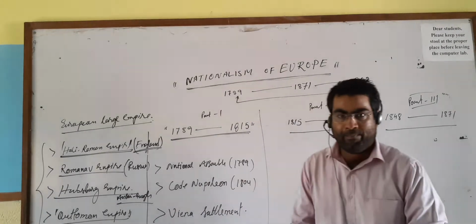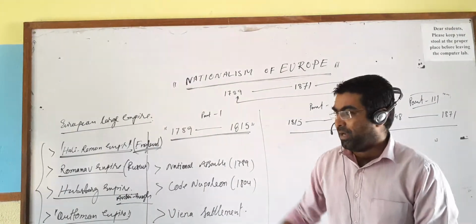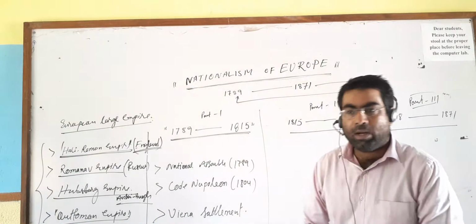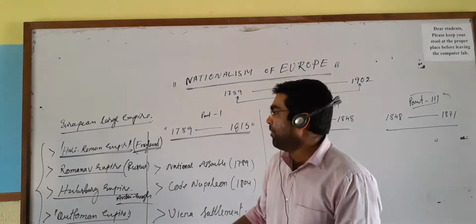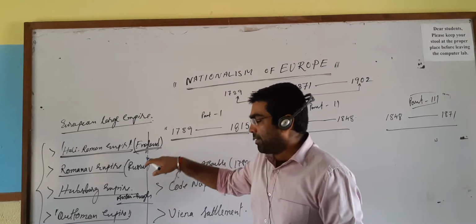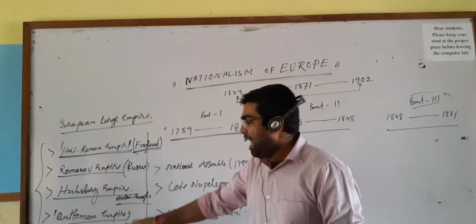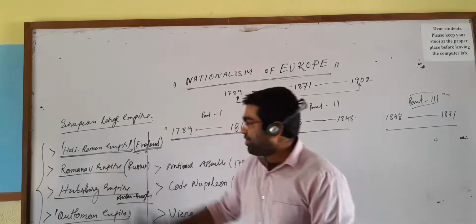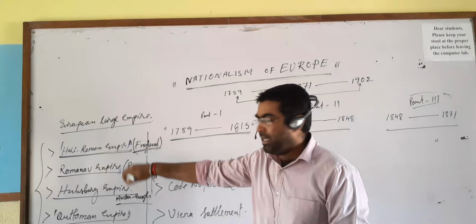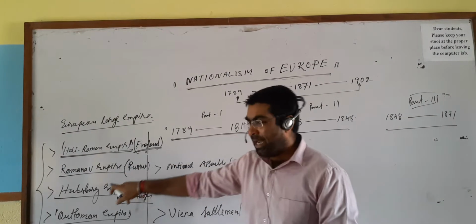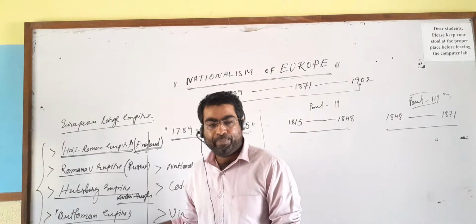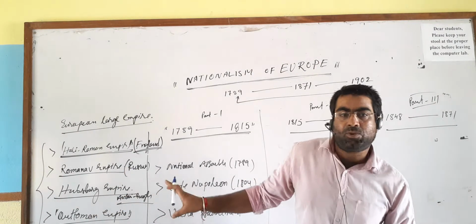So some areas were also ruled by other dynasties, but they were also supported by the main four powers. So in the 18th century, the whole of Europe was dominated by the main four powers: England, Russia, Austria-Hungary and Turkey. The dynasties are the Holy Roman Dynasty, Romanov Dynasty, Habsburg Dynasty and Ottoman Dynasty. These four dynasty names you should remember.